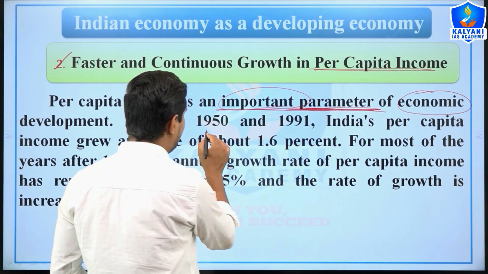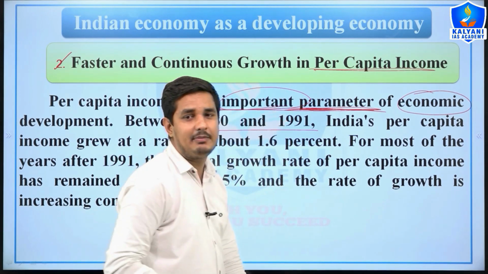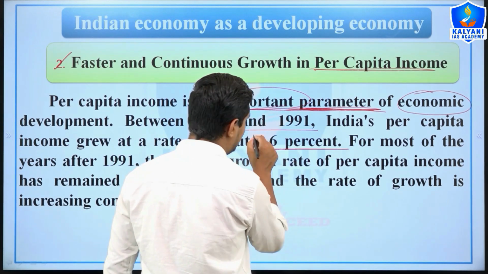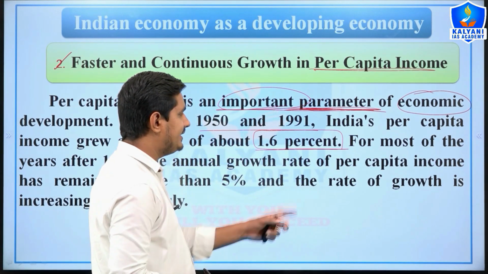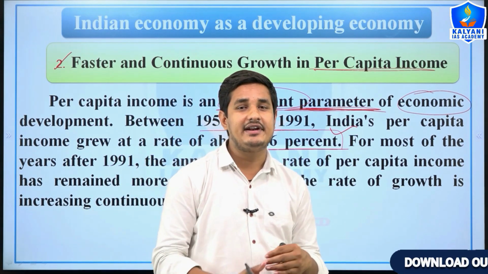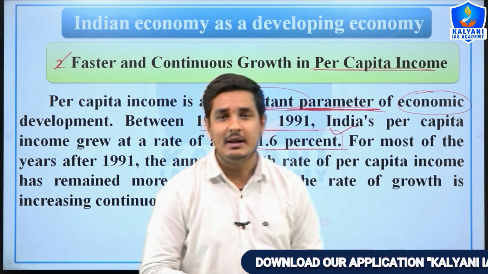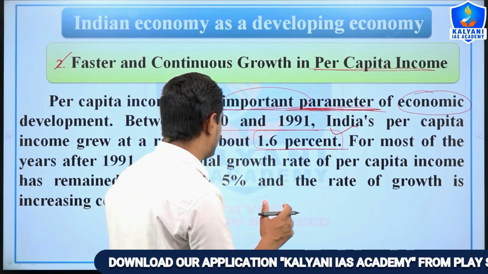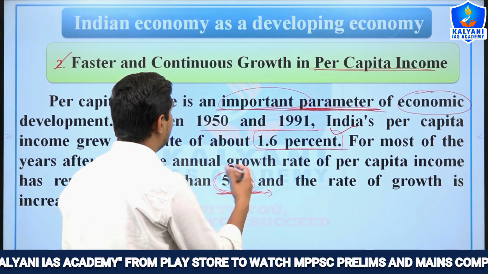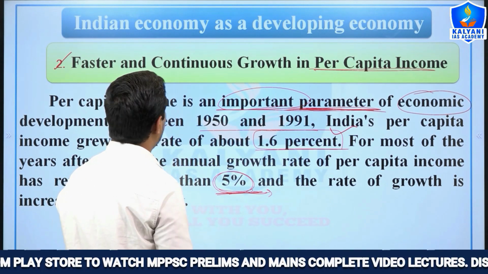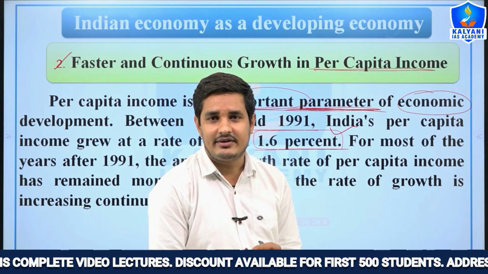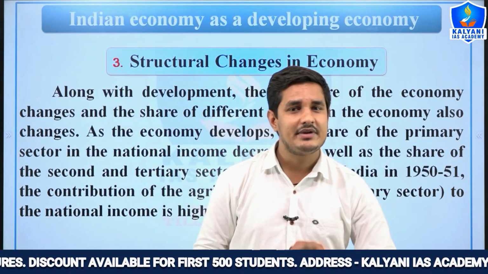Between 1950 and 1991, India's per capita income growth rate was very low, only 1.6 percent. But after 1991, the growth rate of India's per capita income was 5 percent, which shows an upward graph. Therefore we can say that our per capita income is growing fast and continuously, and this is the sign of a developing economy, right?